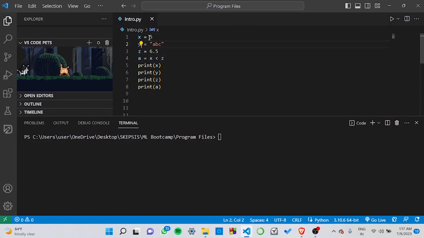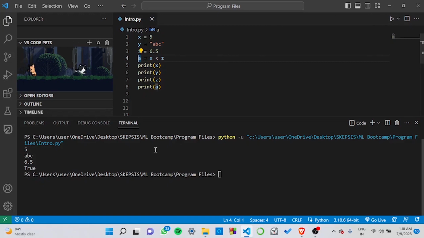For x, I have assigned the value of 5. For y, I have assigned the string abc. For z, I have taken it as 6.5. And for a, I am comparing the values of z and x. So when I'm running this print statement and printing all of them, I'm getting an output of 5, abc, 6.5, and True. Now let me explain how I'm getting these outputs.